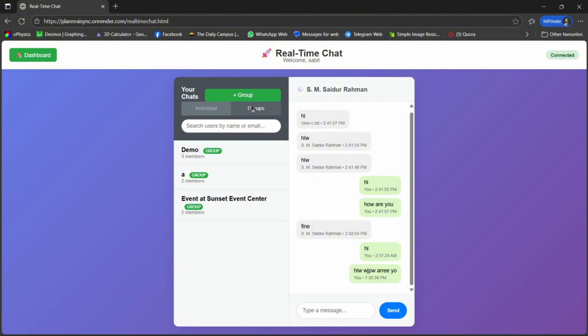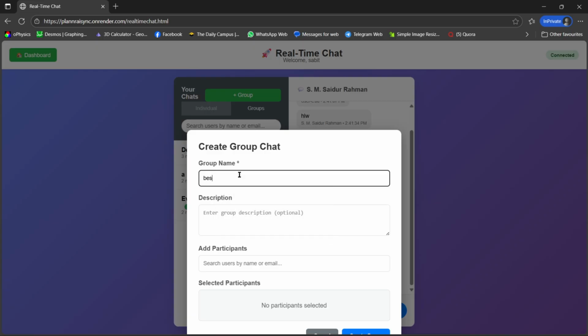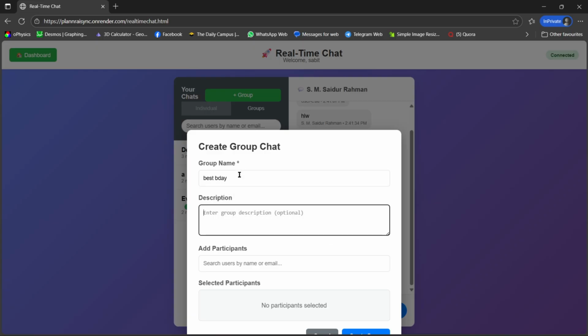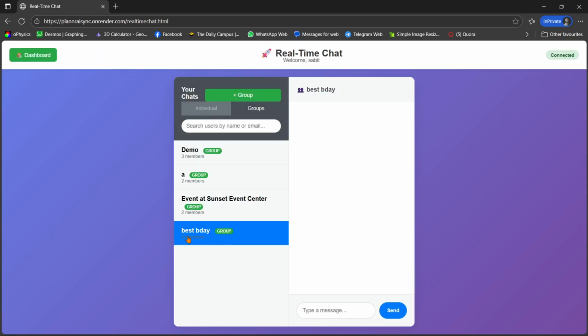Also we can create our own groups here, by entering a group name like best birthday BD, then a description, and adding participants. Here you can also add multiple participants by putting their names or registered emails. Like I can add multiple also. So that's our own group.